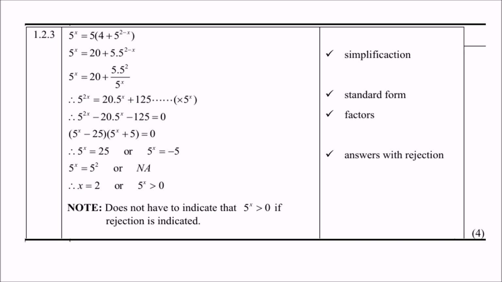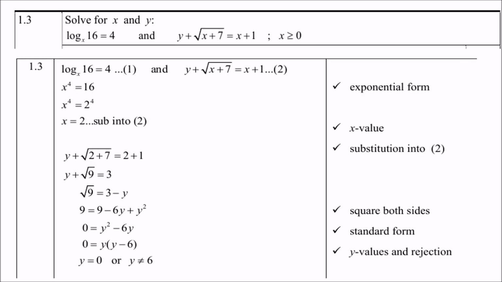Example 1.3, solve for x and y. So this is simultaneous equations. The log of 16 base x equals 4, and the other one is y plus the square root of x plus 7 equals x plus 1, and of course x has to be greater than or equal to 0. So let's first look at the log equation.